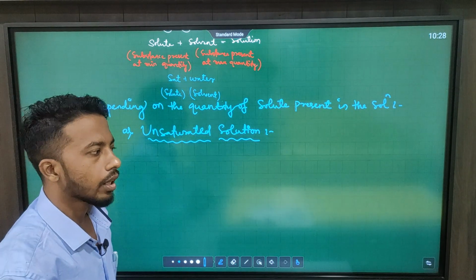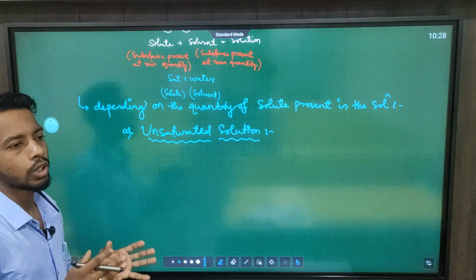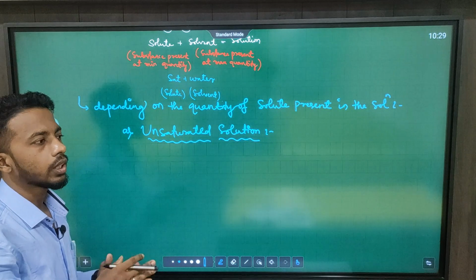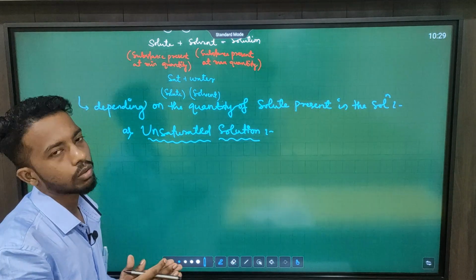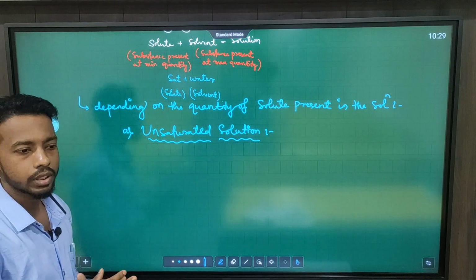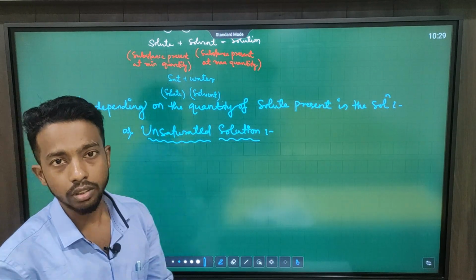After adding that, it still has the tendency that if we add a second tablespoon of salt, that can also be dissolved in our solvent. That means that solution is our unsaturated solution.